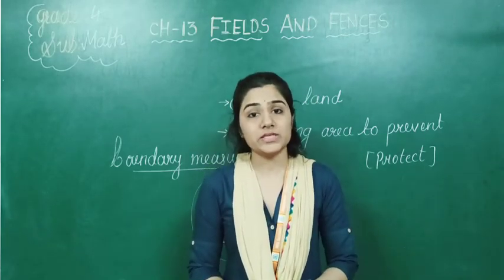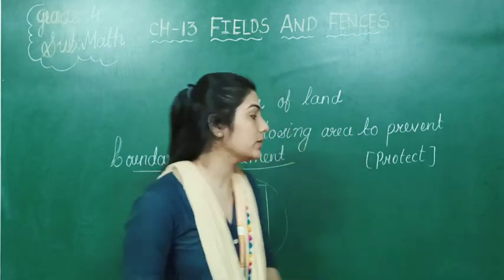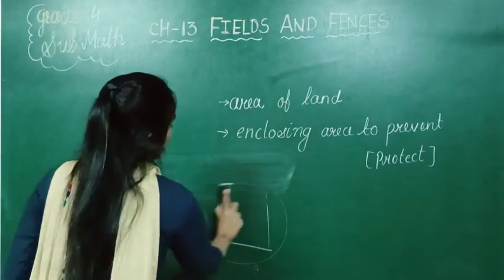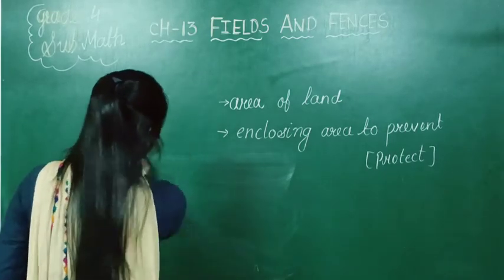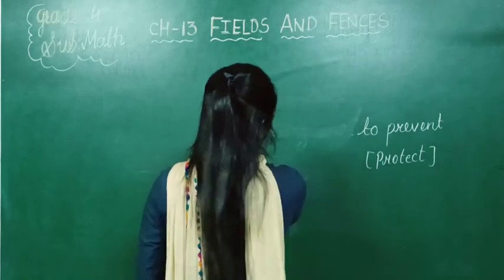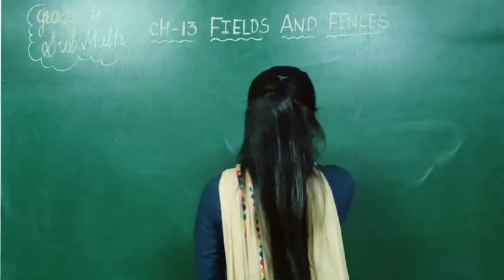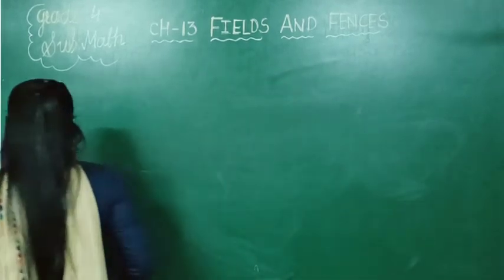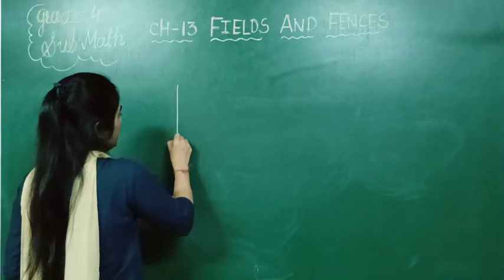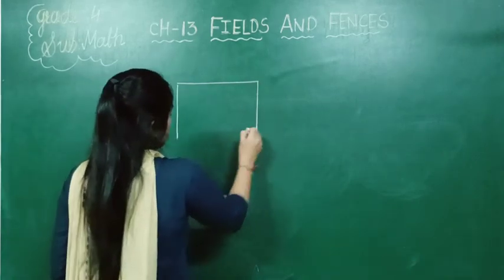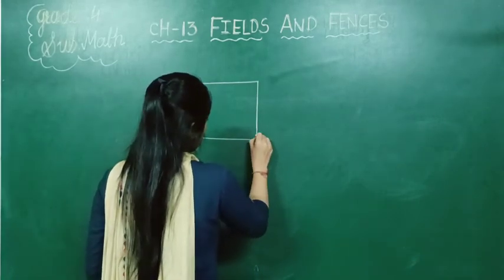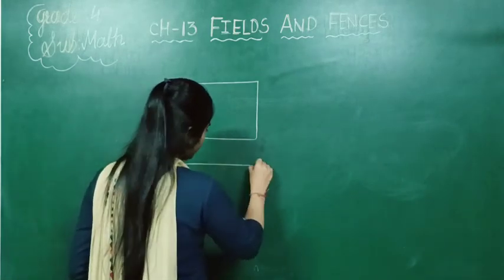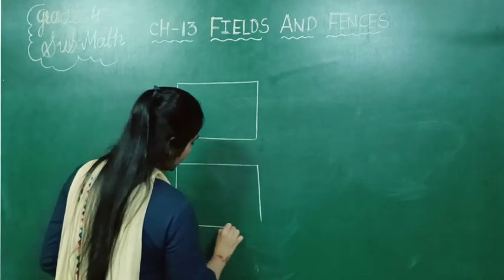Now before starting this chapter, first of all you should know the meaning of perimeter and the meaning of area. So what is called perimeter? See, I have drawn one rectangle here and a second rectangle also.